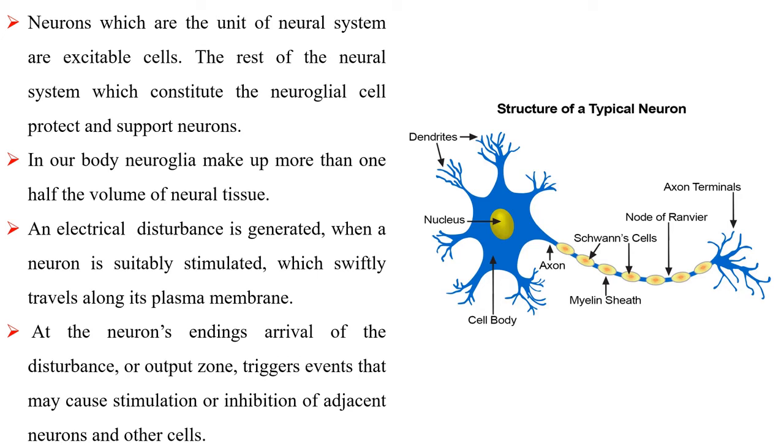An electrical disturbance is generated when a neuron is suitably stimulated, which swiftly travels along its plasma membrane. At the neuron's endings, arrival of the disturbance or output zone triggers events that may cause stimulation or inhibition of adjacent neurons and other cells.